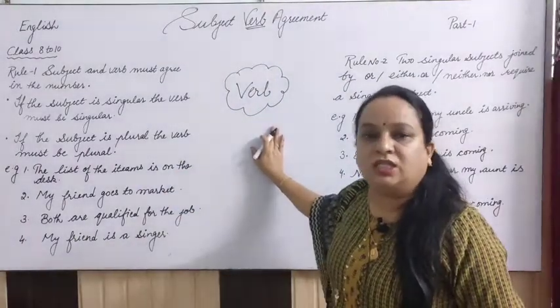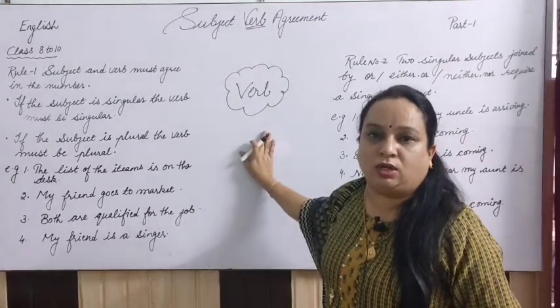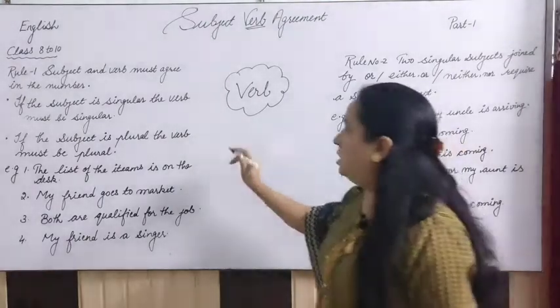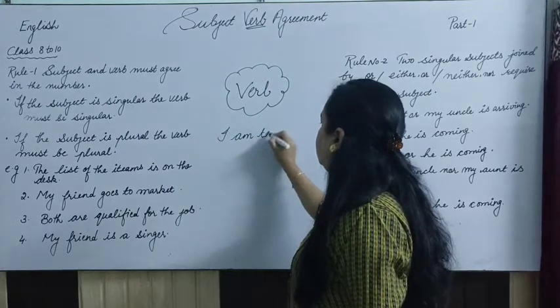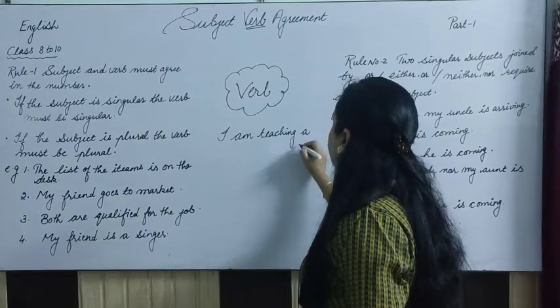Generally, suppose I am teaching you here, so this teaching is the basic verb here, the main verb which is going on, right? I am writing the sentence here: I am teaching a lesson.